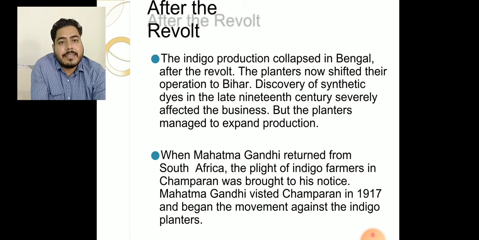The discovery of synthetic dyes in the late 19th century severely affected the business, but the planters managed to expand production. When Mahatma Gandhi, the freedom fighter of India, returned from South Africa in 1915, the plight of indigo farmers in Champaran, the famous place in Bihar, was brought to his notice. Mahatma Gandhi visited Champaran in 1917 and began a movement against the indigo planters.